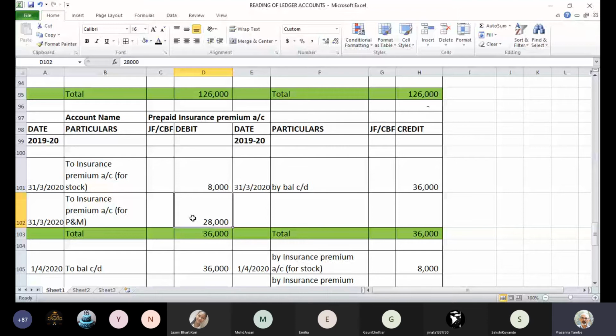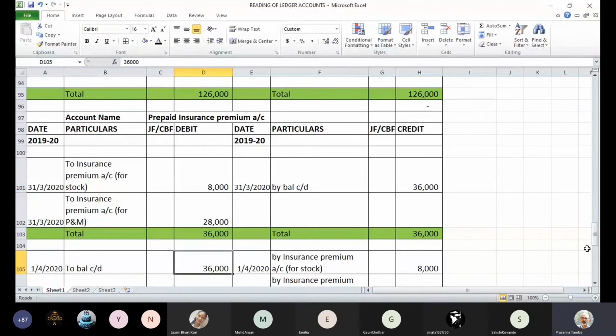So on 31st March 2020, you will carry forward this balance to the next year, 36,000, and on 1/4/20 it will appear as an opening balance for the next year because prepaid insurance is not an expenditure account. It's an advance payment. So it's a sort of a real account. So that balance gets carried forward to next year. Have you understood effects of prepaid insurance account? This is what you show in balance sheet, 36,000. Whenever you show in the balance sheet, this appears in the balance sheet and then it is carried forward to the next year. Have you understood the mechanism?